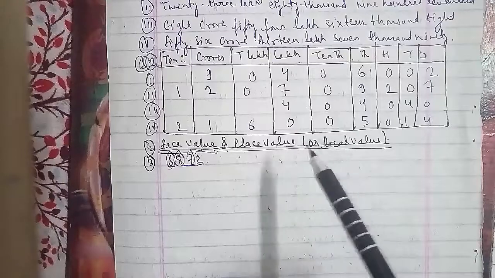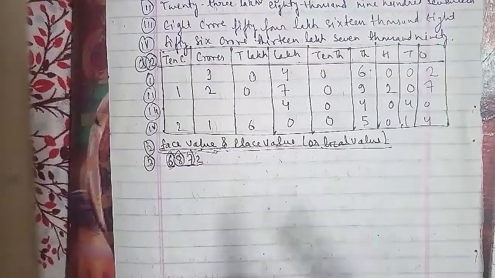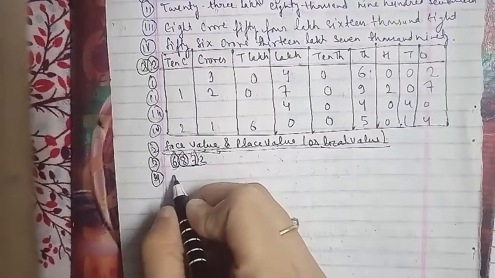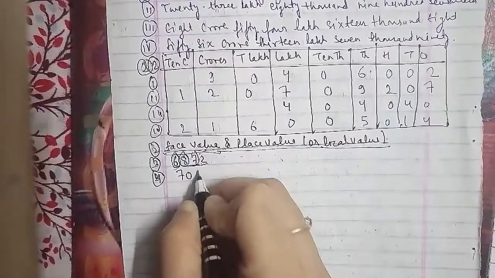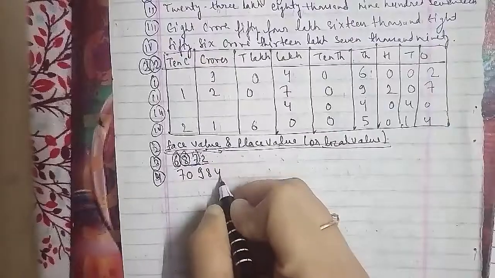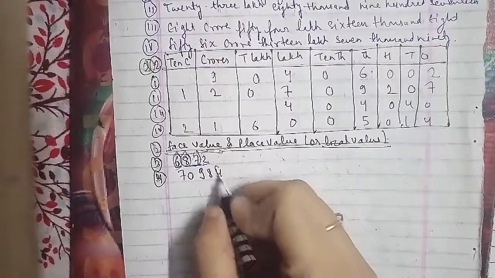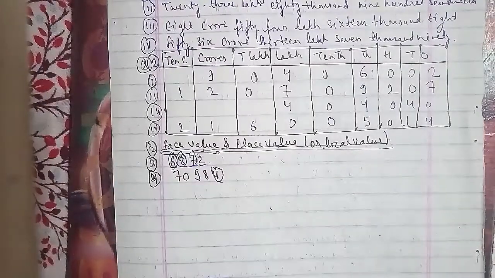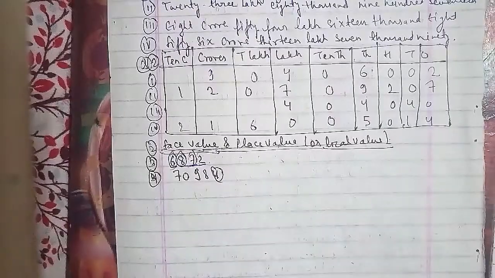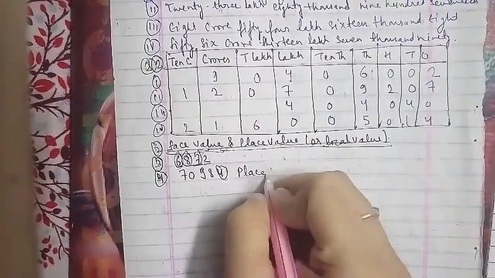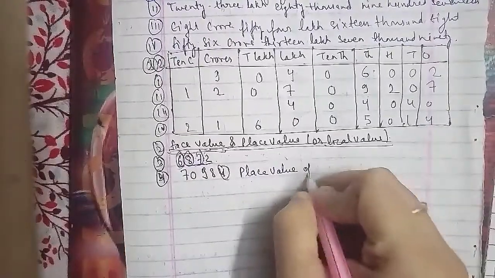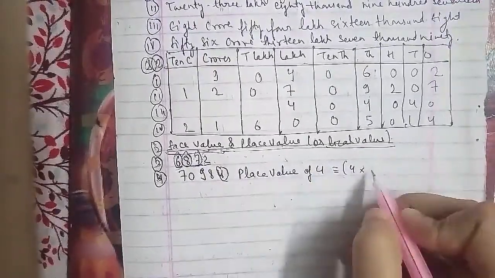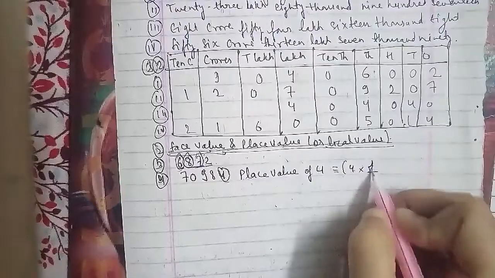तो अदर क्वेश्चन आई विल बी टेलिंग यू अबाउट इट। The question we have is in a numeral like 70984. So we have place value of 4. अगर हम place value of 4 निकालते हैं तो आपको पता है ये यूनिट डिजिट पे है. It means the place value of 4 is equal to 4 multiplied by unit. Unit is 1, so 4 ones is itself 4. That is the place value of the digit 4 here.